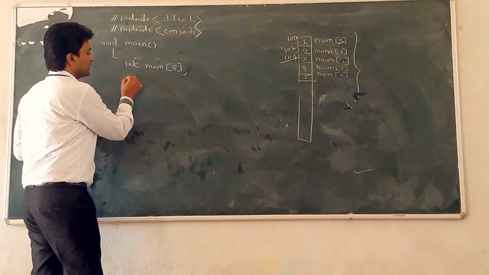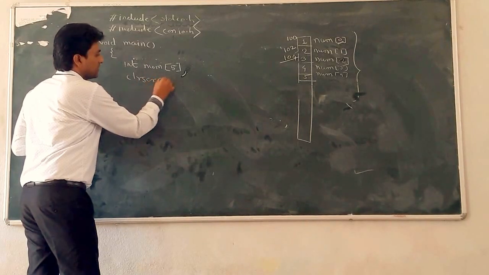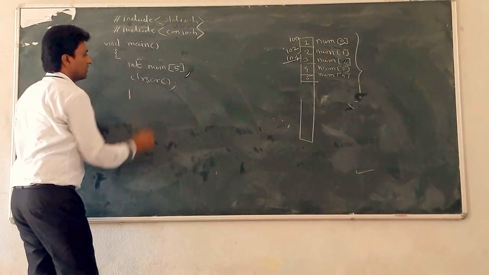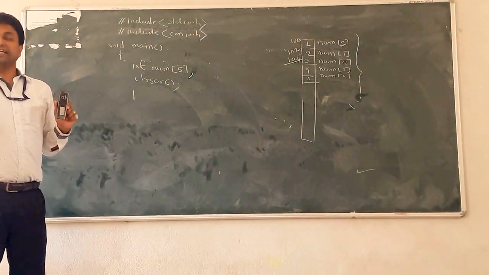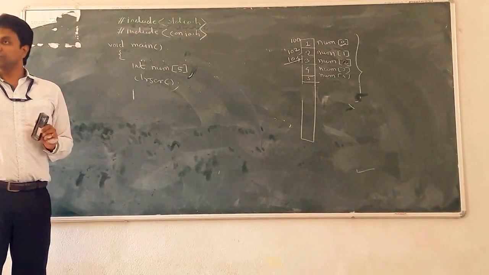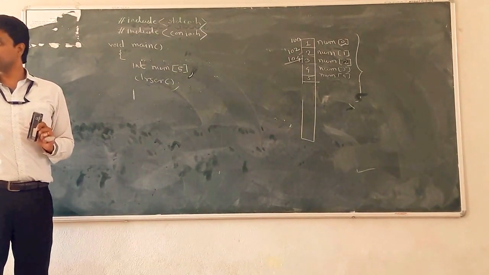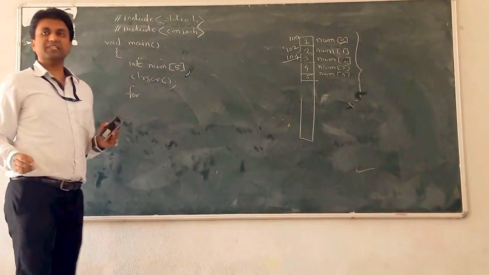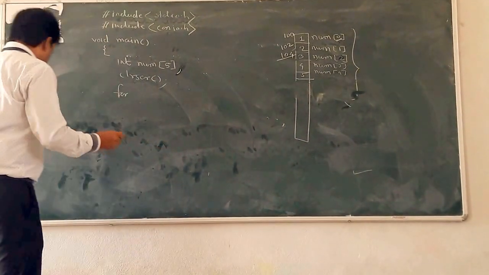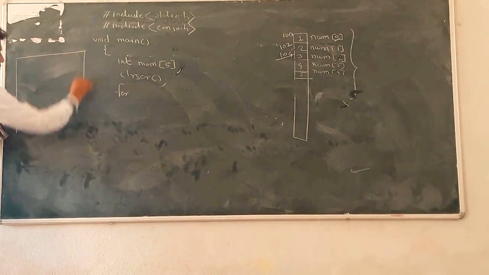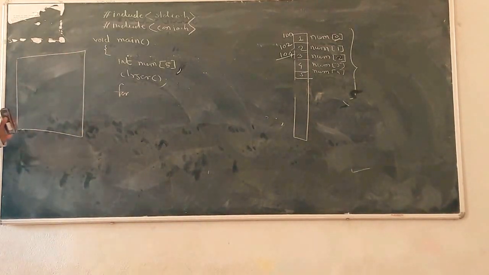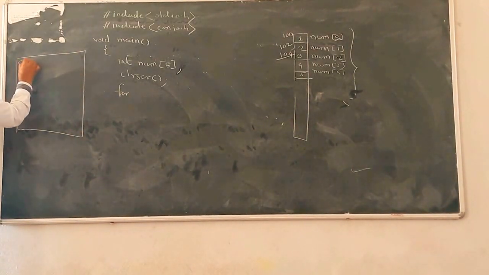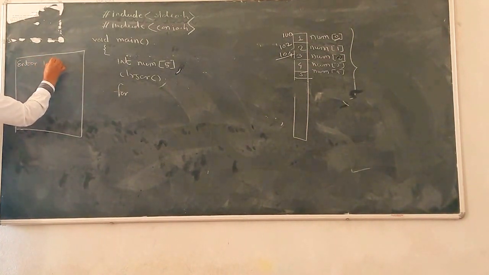Next, what is the next? Clear screen. Now take the 5 numbers from the user. What is the message on the console? On the console screen the message is like this: Enter first number.